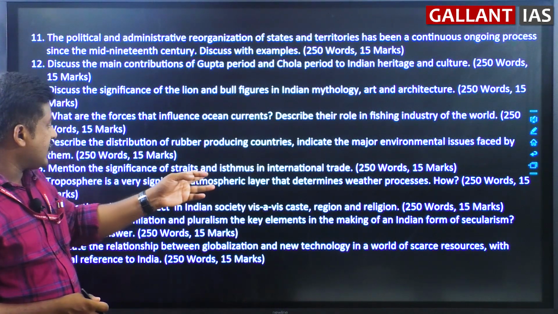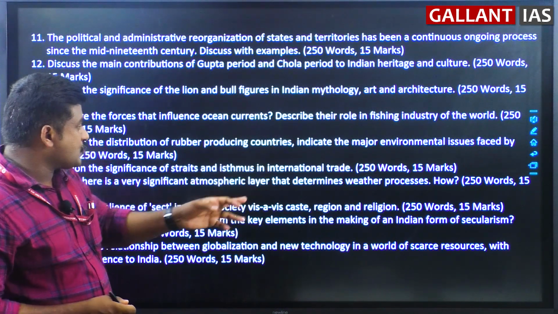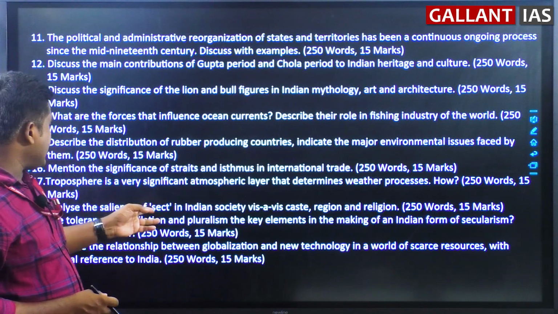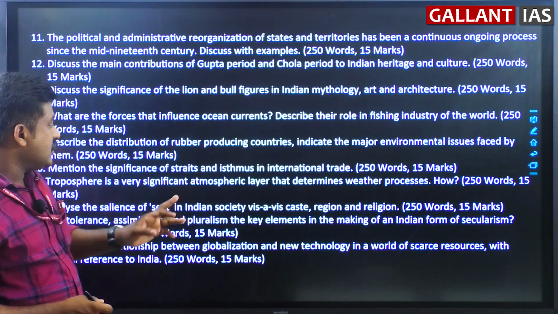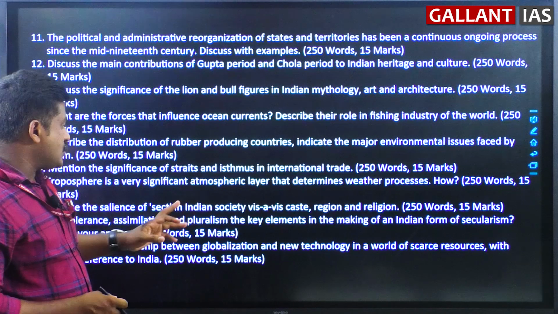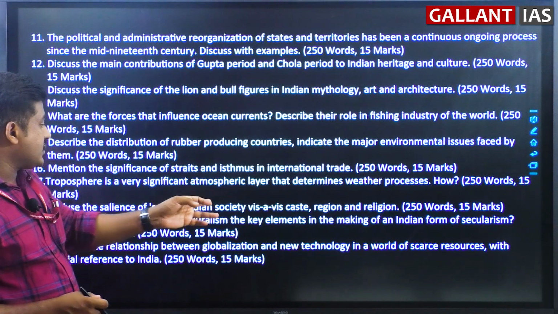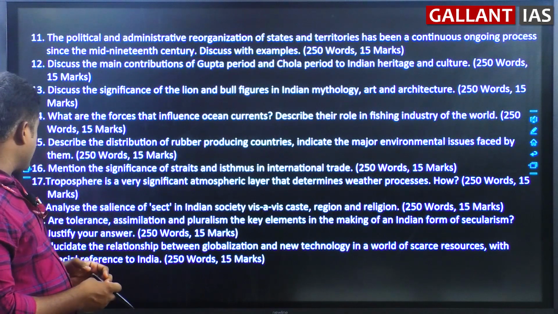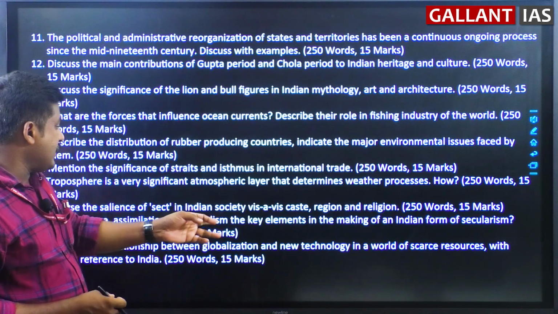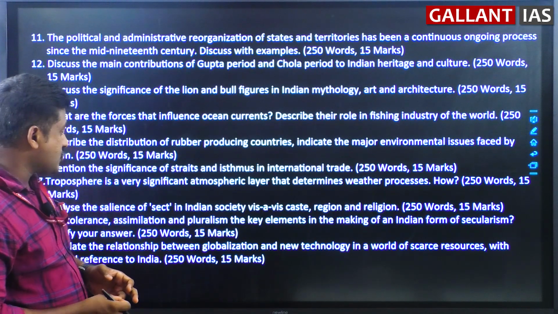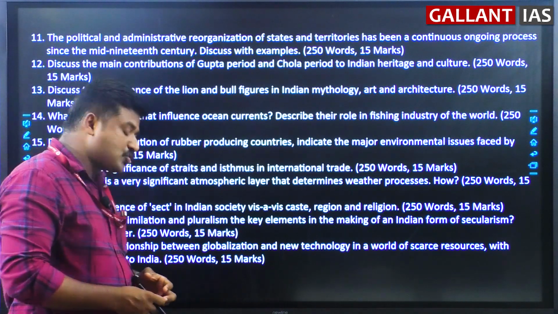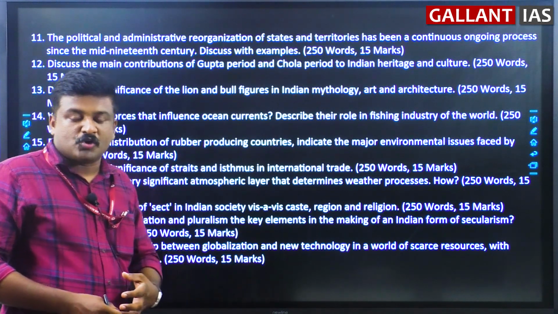Troposphere is a very significant atmospheric layer, determines weather process. Analyze salience of sect in Indian society. Yes, caste to region, religion. Tolerance, assimilation, pluralism, key elements in the making of Indian form of secularism. Relationship between globalization, new technology in a world of scarce resources with special reference to India. Finally, there is human geography.